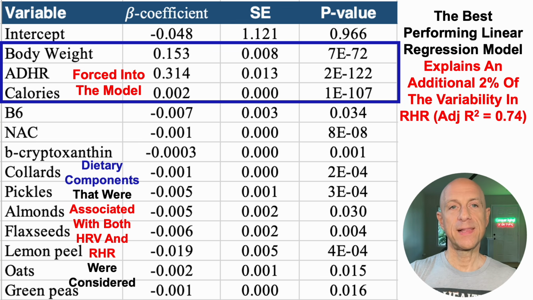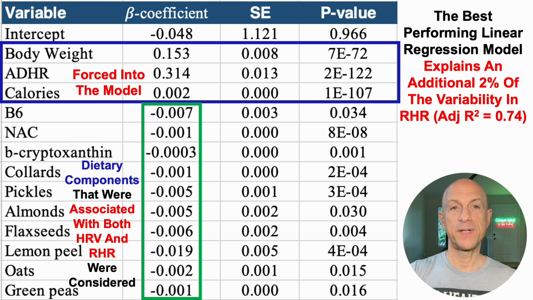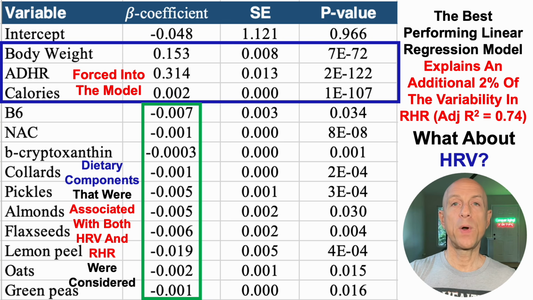And in terms of that list, they include vitamin B6, N-acetylcysteine, beta-cryptoxanthin, collard greens, pickles, almonds, flaxseed, lemon peel, oats, and green peas. And we can see that their beta coefficients are all negative. In other words, relatively higher intake of these foods or nutrients are significantly associated with a lower resting heart rate after accounting for the three major variables that impact resting heart rate: body weight, average daily heart rate, and calorie intake. So what about HRV?